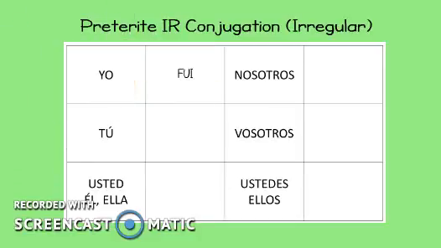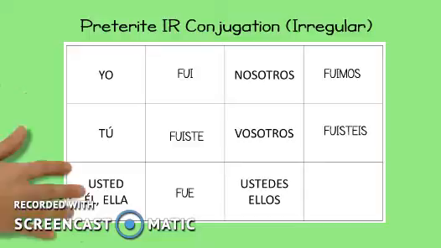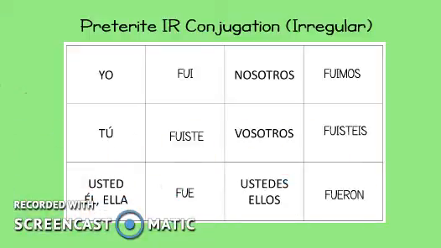So, yo fui means I went. Tú fuiste, you went. Ella fue, she went. Nosotros fuimos, we went. Vosotros fuisteis, you guys went. Ellos fueron, they went. Now, if you look at these six forms, you'll see that they look nothing like the infinitive form, ir. That's why we call these irregular. These are simply forms that you have to memorize.